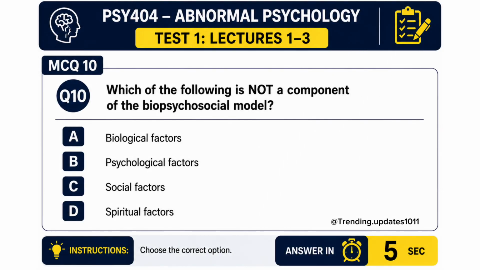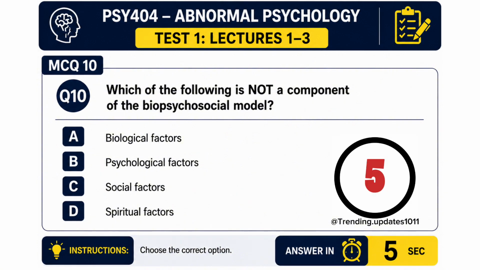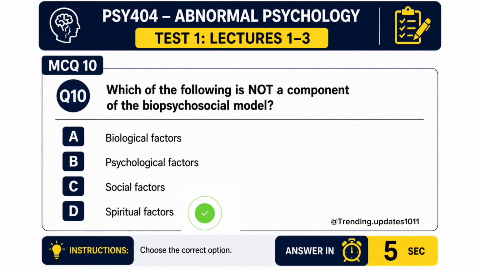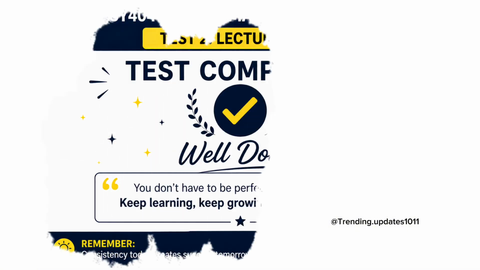MCQ 10. Which of the following is not a component of the biological model? A. Biological factor, B. Psychological factor, C. Social factor, D. Spiritual factor. D is the correct answer, spiritual factor.